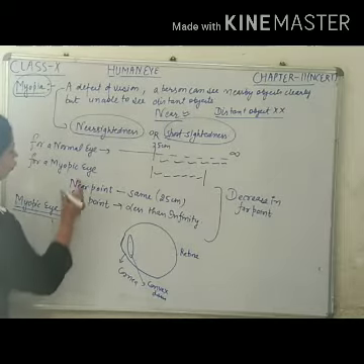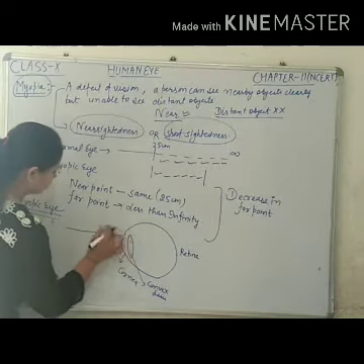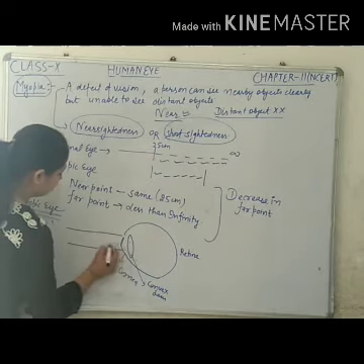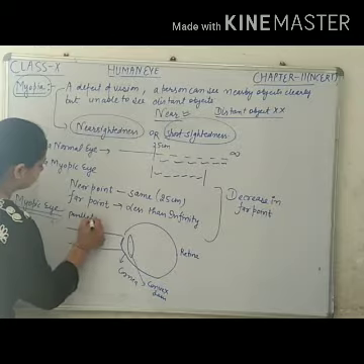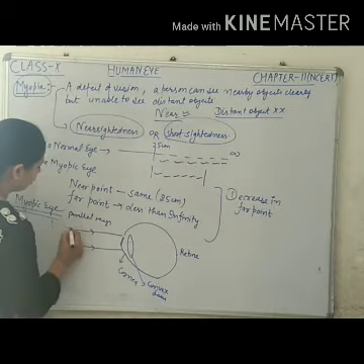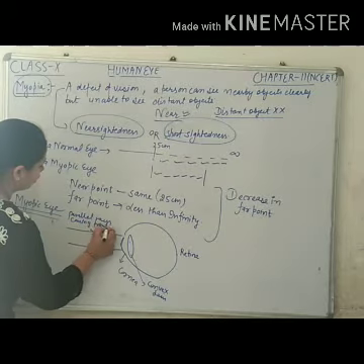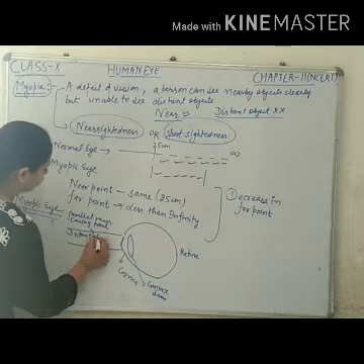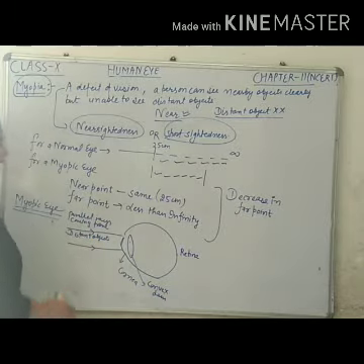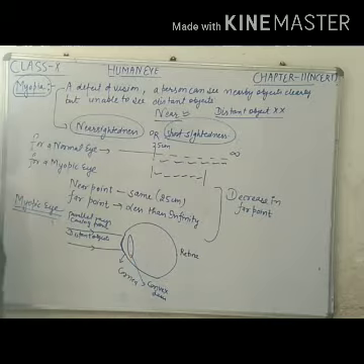But for far objects, the rays become parallel, that is parallel rays coming from distant objects. As we know that our cornea is also convex in nature.